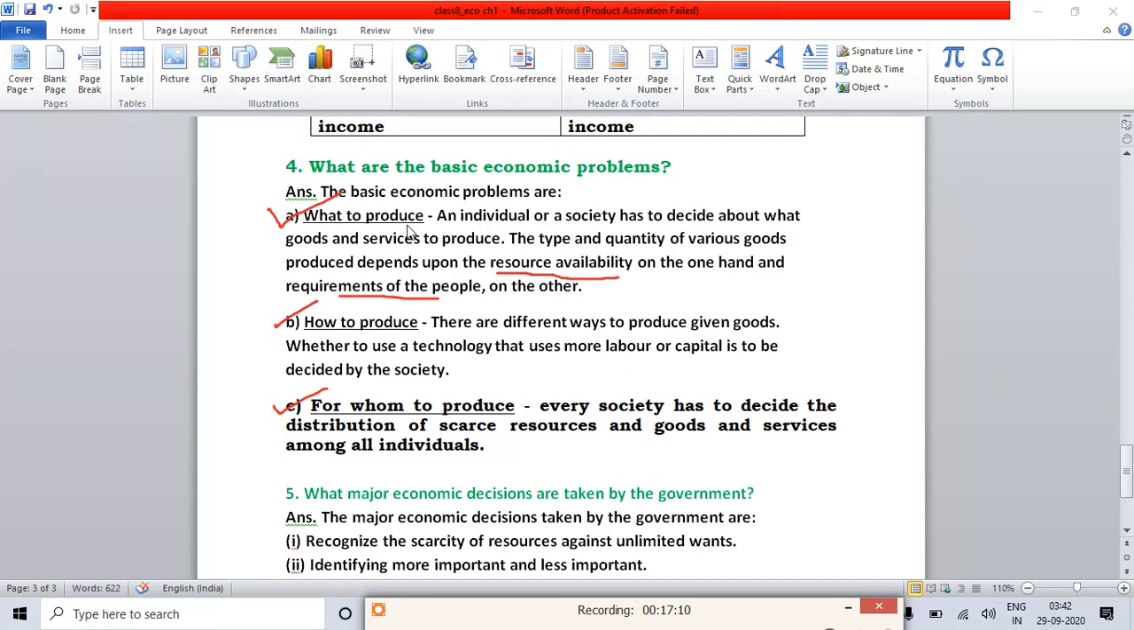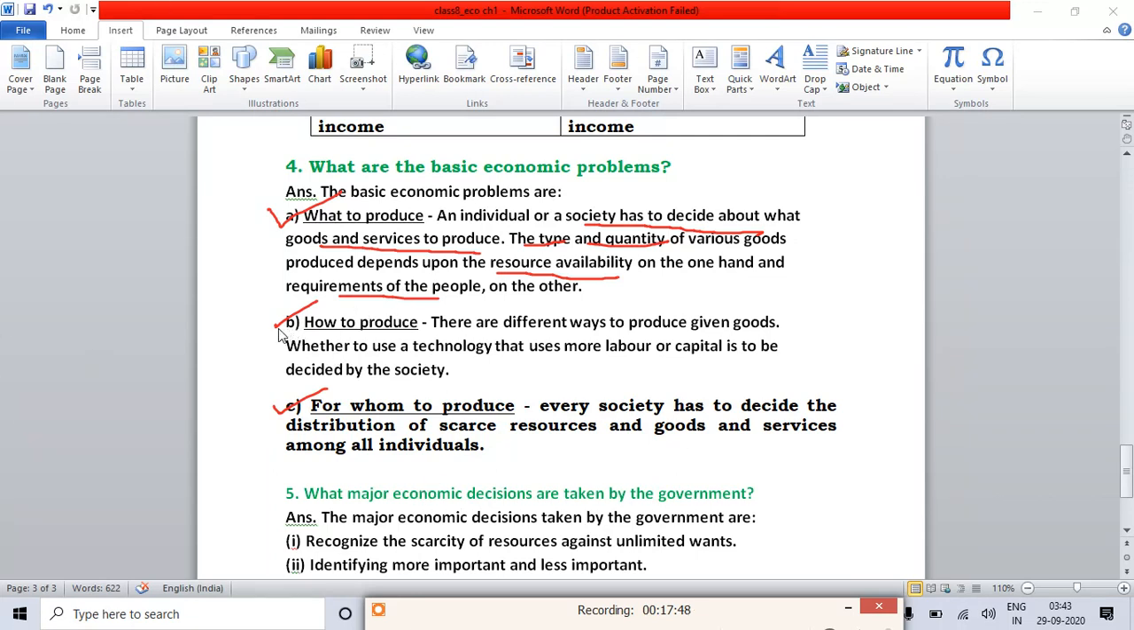produce those things. So, what to produce, what you will write: an individual or a society has to decide about what goods and services they should produce, meaning they have to make a decision about which type of goods and services they should provide. The type and quantity of various goods produced. Type and quantity means what type of goods they are making, and in what quantity. Quantity means in what number. So what are the two factors on which the type and quantity of goods will depend? Resource availability, the resources should be available on one hand, and requirements of the people on the other hand. The people should need those goods and services, then only the individual or society can make those goods.